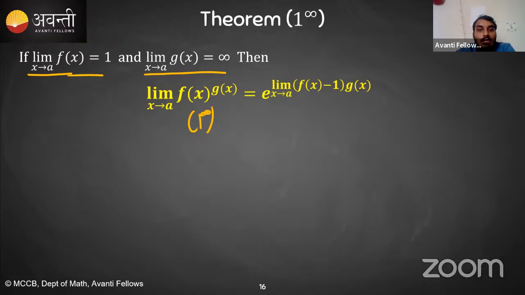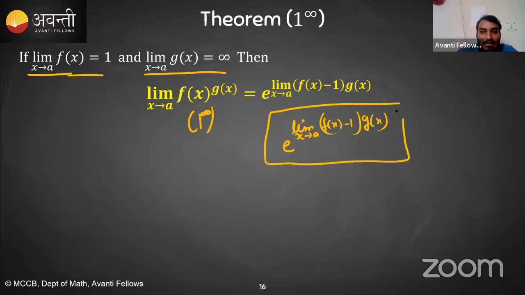So how do we solve the 1 raised to the power infinity form? We solve it like this. It can be written as e raised to the power limit x tending towards a of f of x minus 1 into g of x. Whenever you see 1 raised to the power infinity, we will convert it into this form and find the limit of this exponent. That will give us the answer. Is this clear?